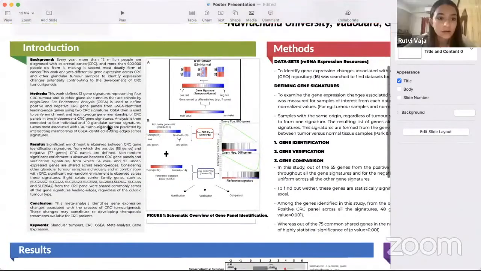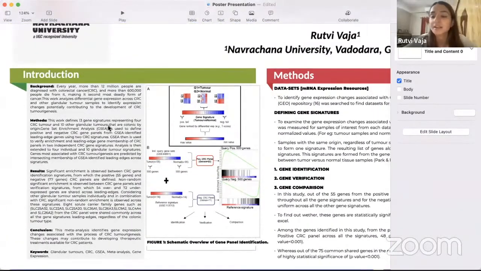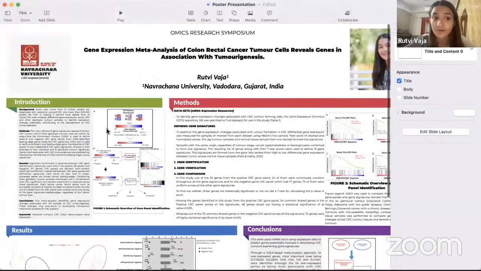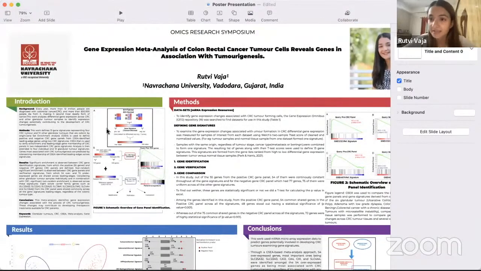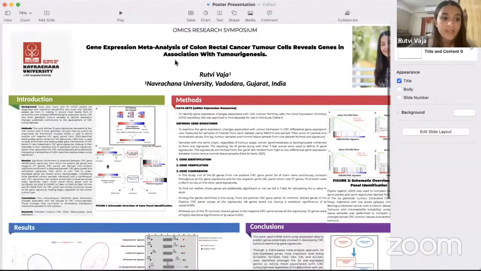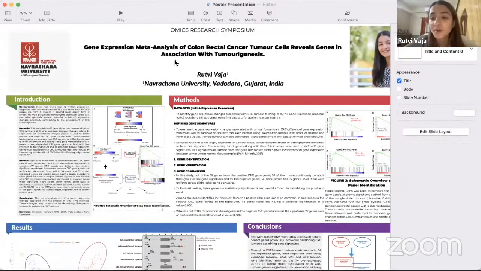So, hi everyone, I'm Rutvi Vaja, and I'm currently an undergraduate student in the field of biomedical sciences and research. Today, I would be presenting my research on gene expression meta-analysis of colorectal cancer tumor cells that reveals genes in association with tumorigenesis. To start with the introduction, more than 1.2 million people are every year diagnosed with colorectal